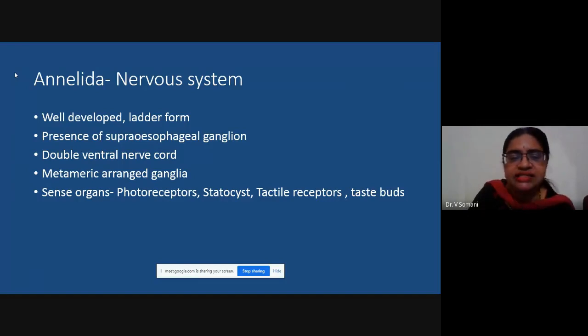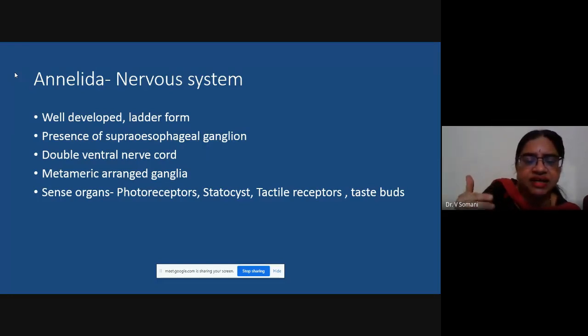Okay, now it is called the ladder form of nervous system because there will be cords, anterior and posterior nerve cords will be present, and they will be connected to each other, and it will look as if it is a ladder. So it is called the ladder form of nervous system.